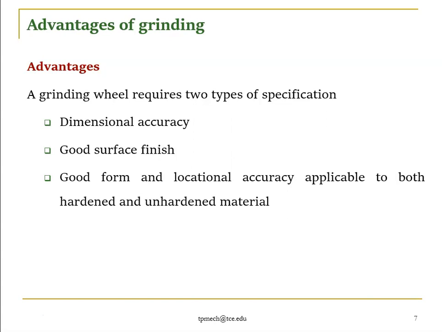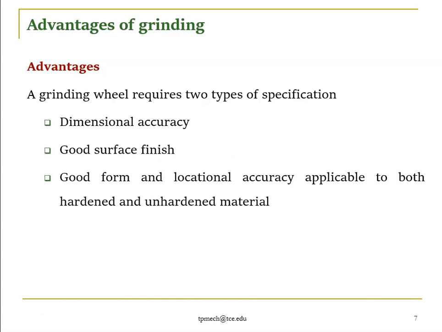Grinding is generally used as a finishing process, and it has good dimensional accuracy. Dimensional accuracy means, for example, I have a 10 mm cylindrical rod. If I use a lathe, I can get 10.5 mm or 10.1. But if I use grinding, I can get 10.001, even 10.00. That level of dimensional accuracy we can get with the help of a grinding machine.